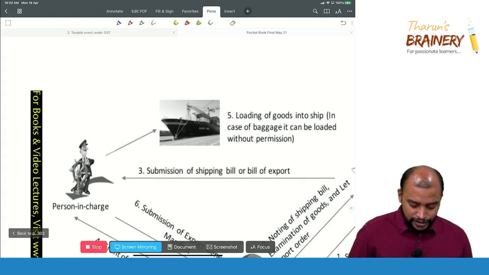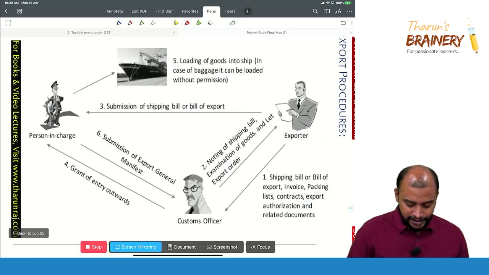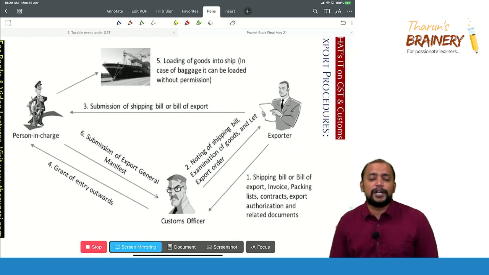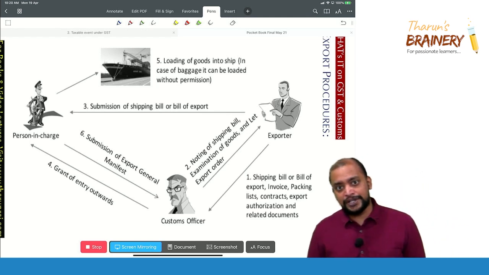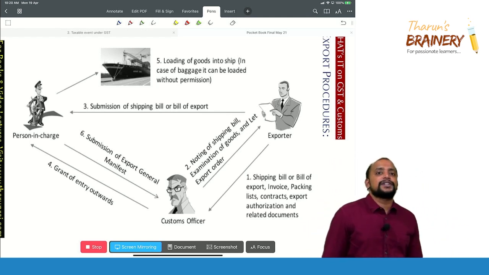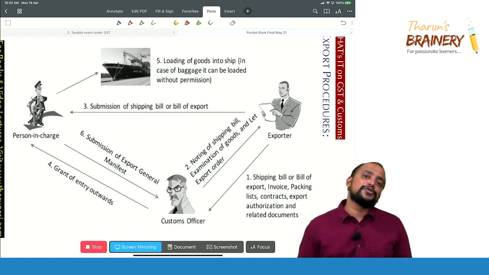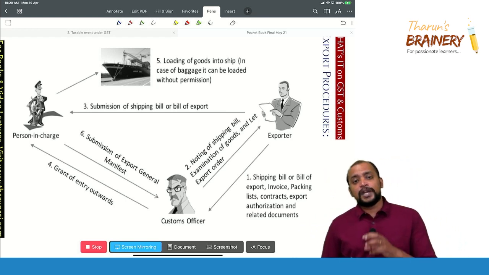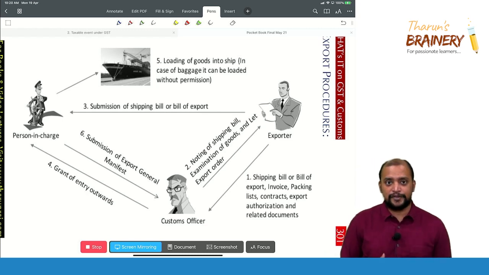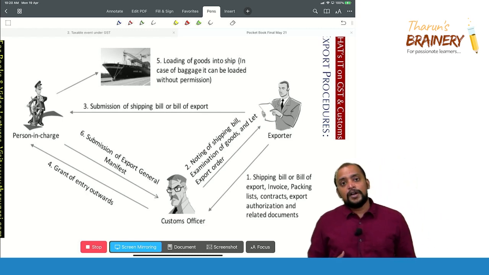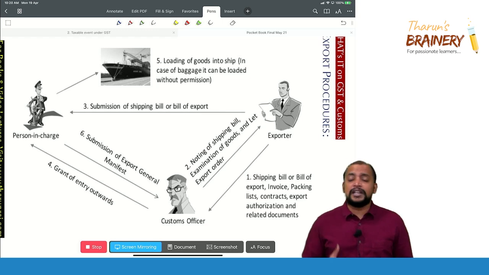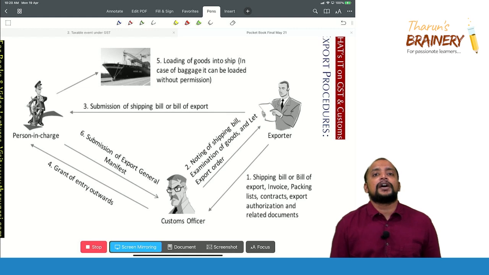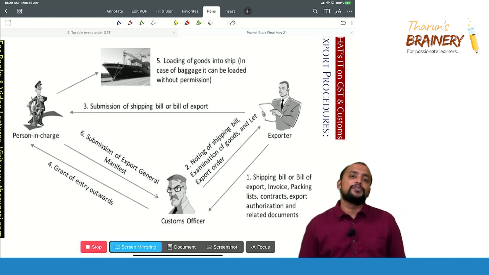Now we are looking into export procedures here. Export procedures are very simple, not as complicated as import procedures. In case of export procedures, first it starts with the exporter who is located in India. A person who is located in India will hand over the shipping bill to the customs officer. The customs officer will check that shipping bill. In case of a vessel and aircraft, the document name is shipping bill. In case of a vehicle, the document name is bill of export.